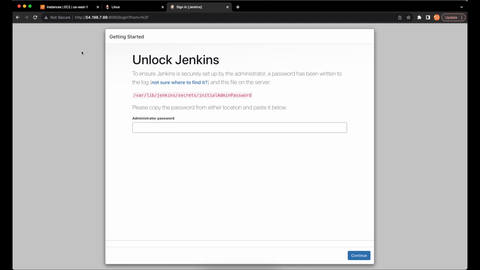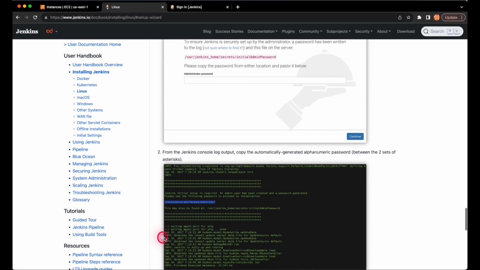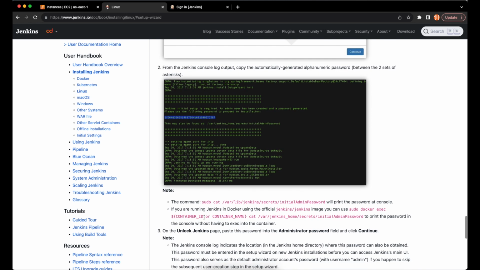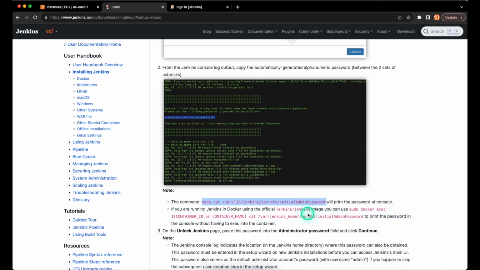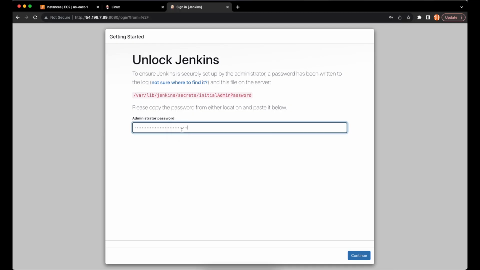And there you go. We have finally seen the Unlock Jenkins page. This means that we need to supply a password to unlock Jenkins. Go back to the documentation. In step 2 of this section, scroll down below the image and copy the command to reveal the password. Paste in your terminal. Copy the output, the password, and paste in your browser. Hit continue.